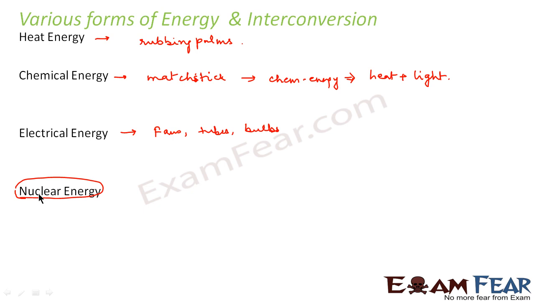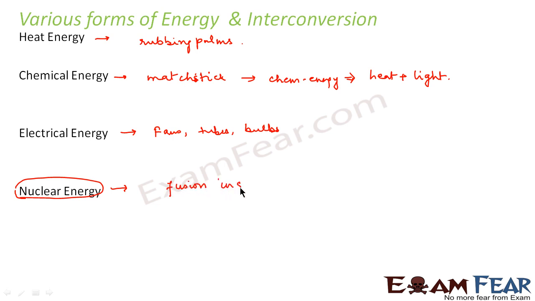So when I talk of nuclear energy, it is the energy which is released during fission or fusion of nuclei, right? The most common example of nuclear energy would be the fusion which takes place inside the sun.